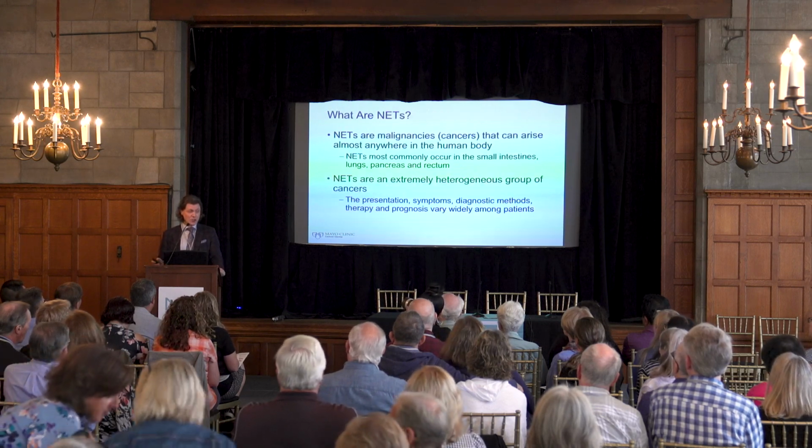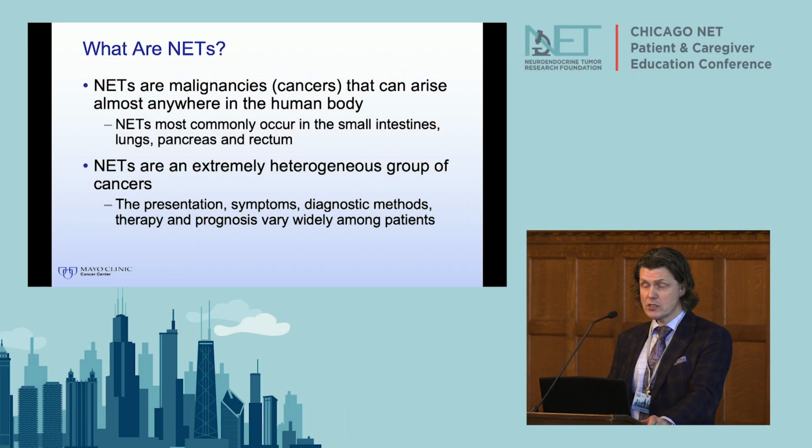And so what are NETs? These are cancers. I think we need to be honest, and we need to talk about these as cancers. A lot of people have been told that they have benign tumors, and only a minority of them are benign. These are truly cancers. They have the capacity to invade other organs and spread to other organs. They most commonly happen in the gastrointestinal tract and lungs, so small intestines, pancreas, and rectum. But they can really arise anywhere. I don't think there is an organ that is free of the risk of having neuroendocrine tumors. I've seen neuroendocrine tumors in pretty much every organ in the body.